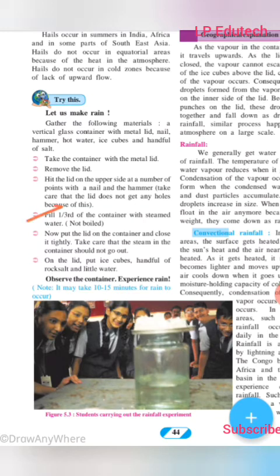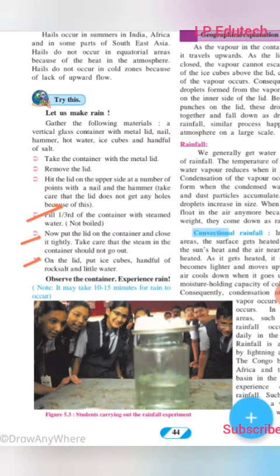Then fill 1/3 of the container with steamed water, not boiled, just steam. Now put the lid on the container and close it tightly. Take care that steam in the container should not go out. Okay, so make it a perfect fit.